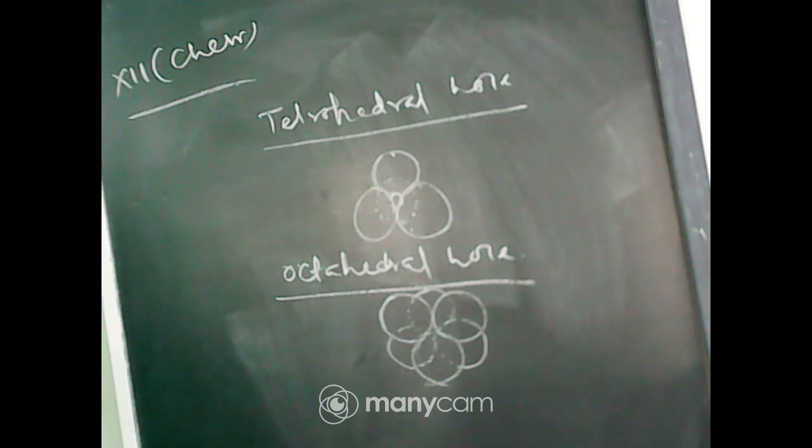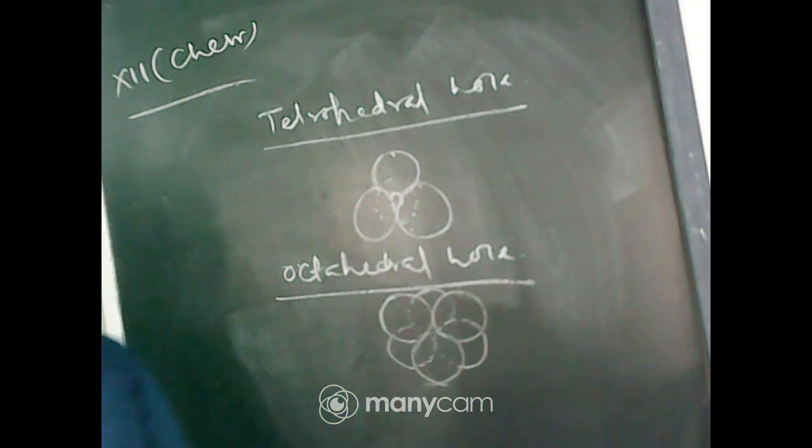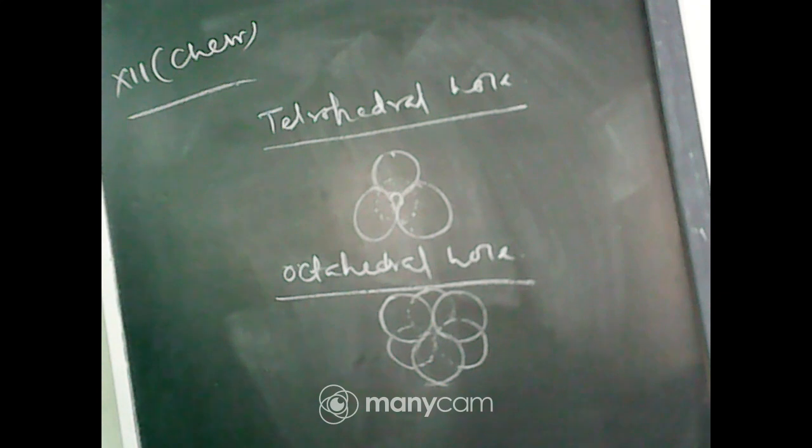Now, what is the radius of the octahedral hole or octahedral void? Now, the radius of the octahedral void is 0.225, and near one tetrahedral void there are 6 nearest neighbors, and the coordination number of the tetrahedral void is 2.